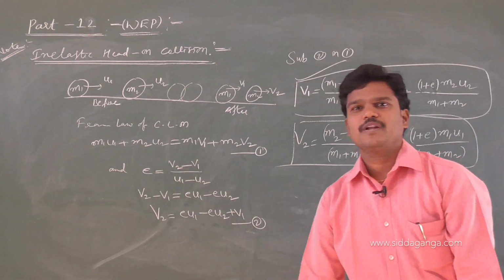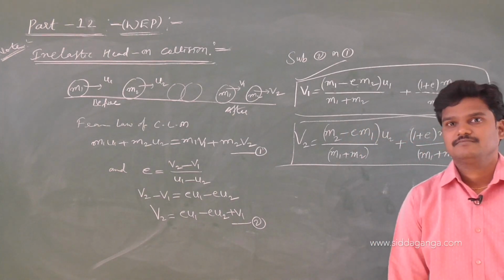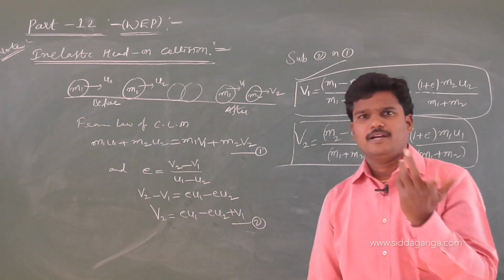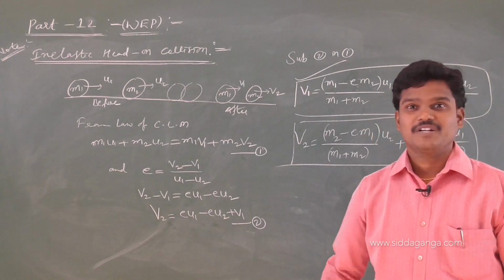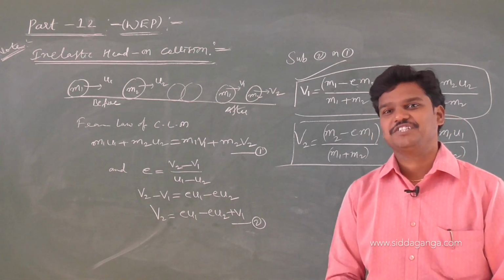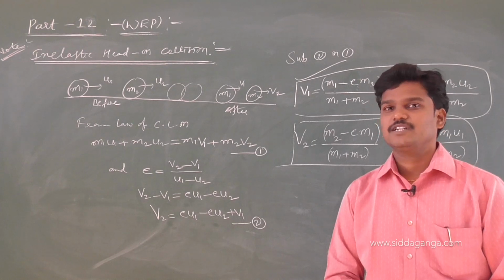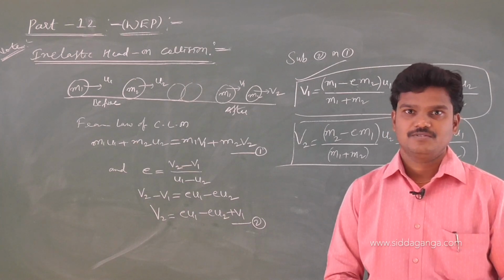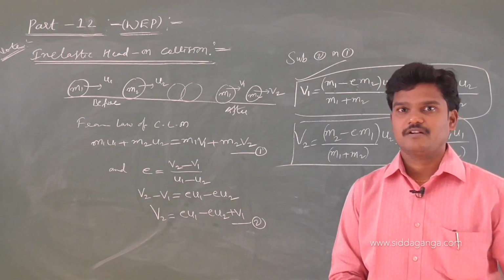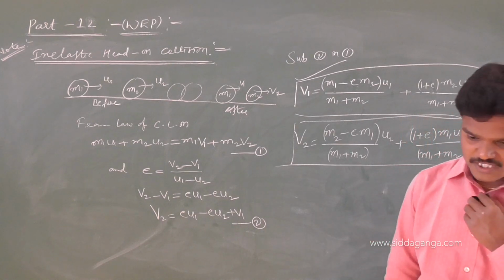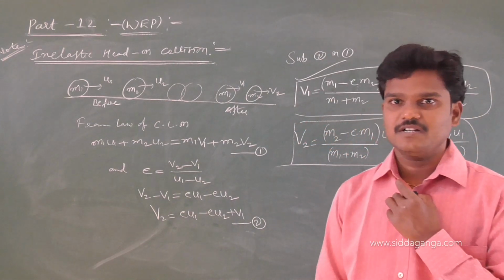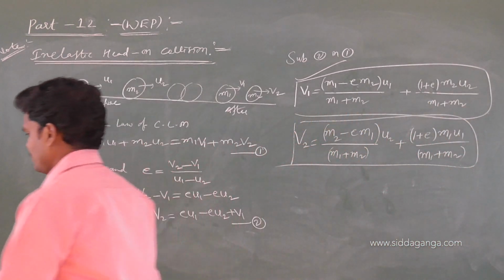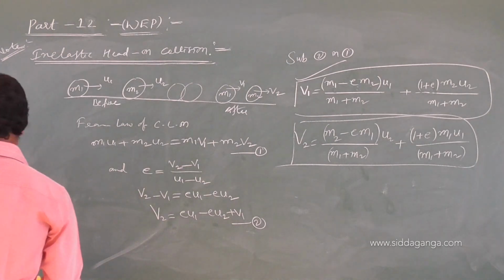Now, anyhow, you know in elastic collision there is no loss of energy, because the shape and size of the body does not change. But here, there will be a loss of energy, because the shape and size of the body changes after the collision. I think you remember from the collision introduction. So the shape and size of the body changes. That's why there is a loss of energy. That loss of energy, let us find it now. Again the equation is important. Keep in mind. So write down the heading.